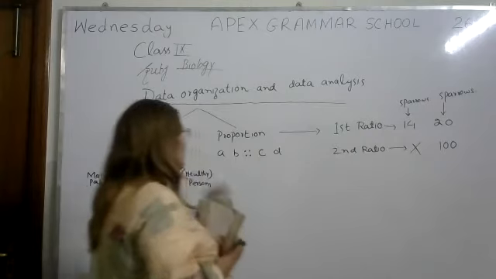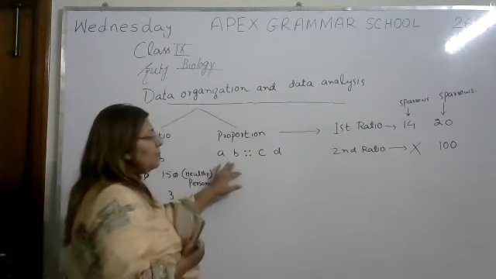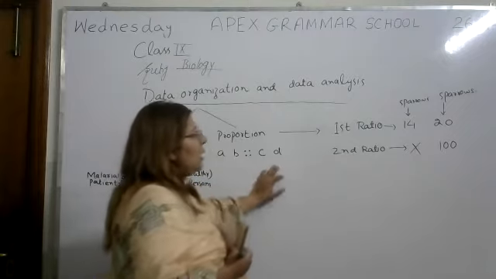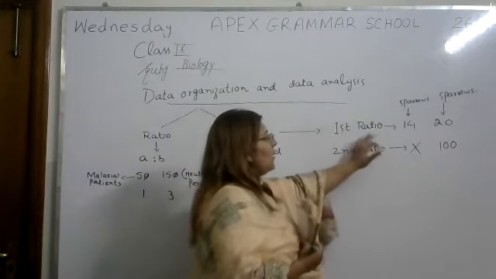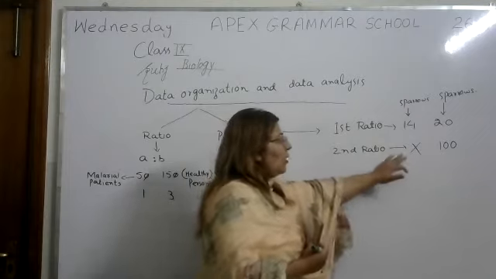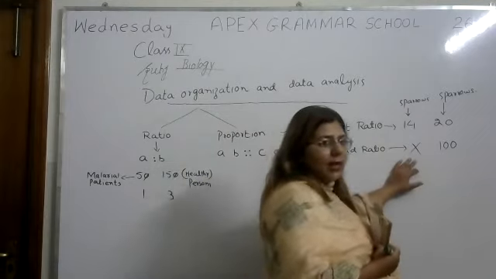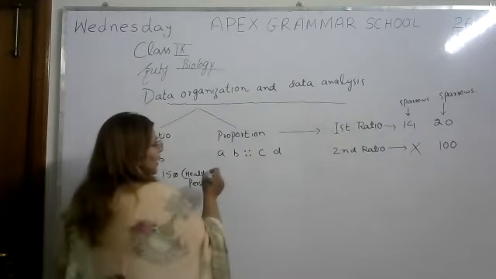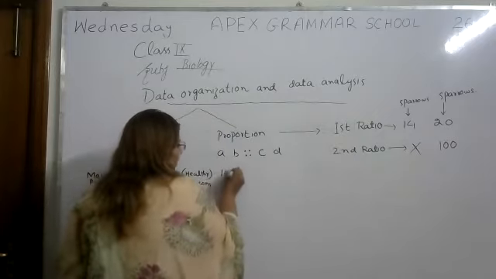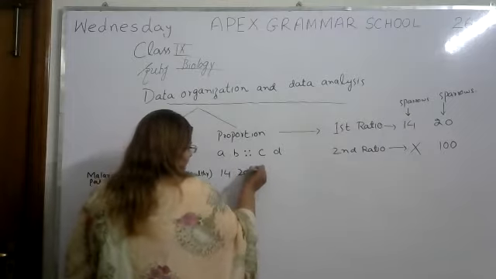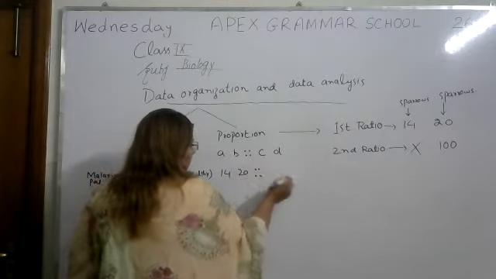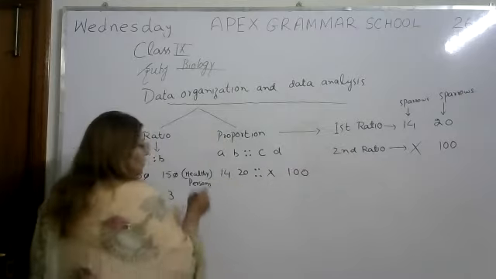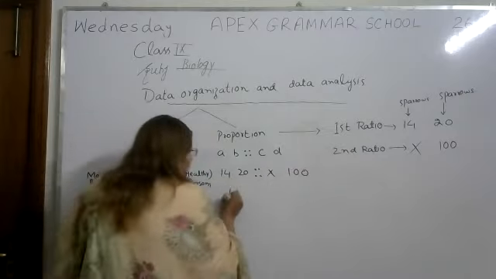If you see the proportion, A ratio B means first ratio, C ratio D means second ratio. So if we see this value, first ratio and second ratio, one value is missing. So we have to find the value of x. So how do we find the value? We will write here 14:20, then x ratio 100.